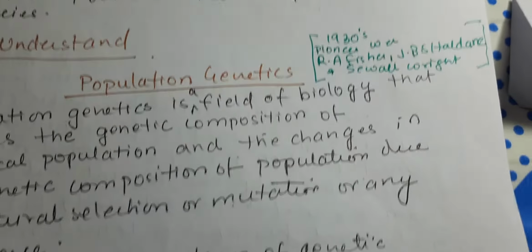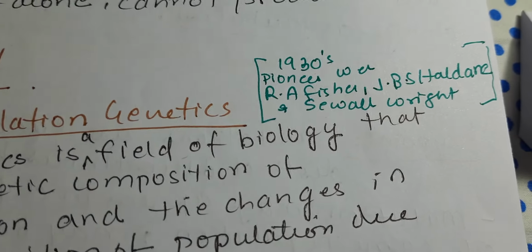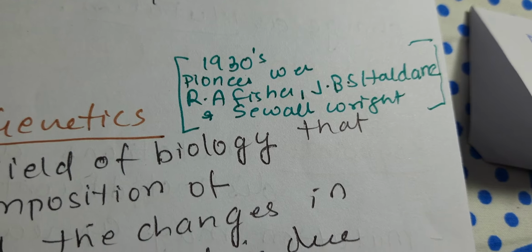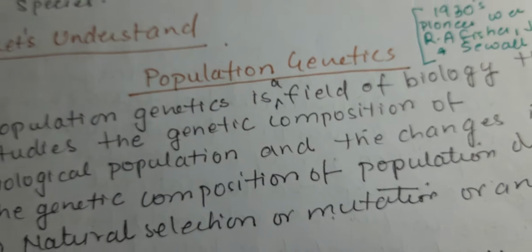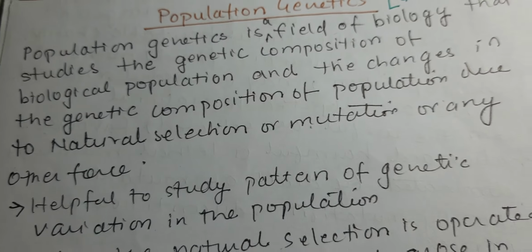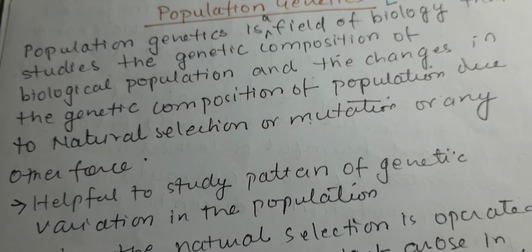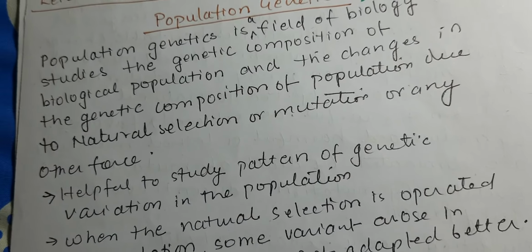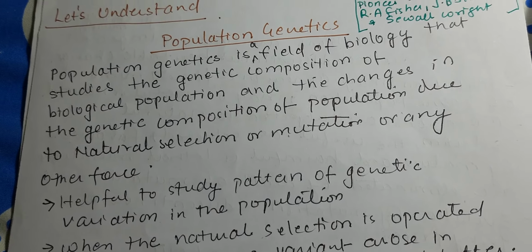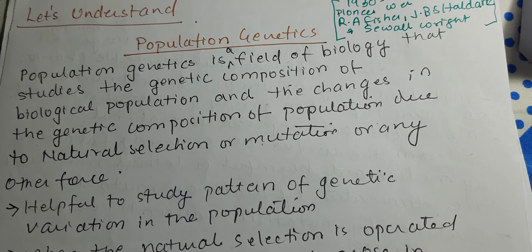Now let's come to population genetics and understand what this is. The 1930s pioneers were Fisher, Haldane, Sewall Wright, and others. Population genetics is a field of biology that studies the genetic composition of biological populations. So here we are not concerned with the individual, we are concerned with the gene pool, that is, the whole population, and the changes in the genetic composition of the population.